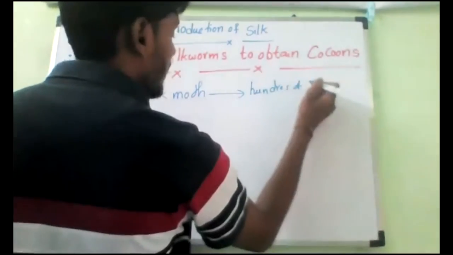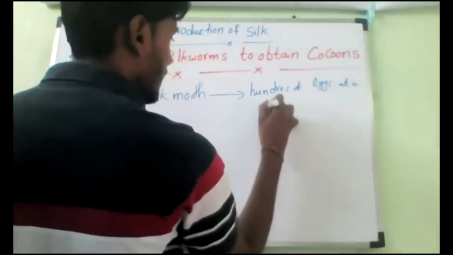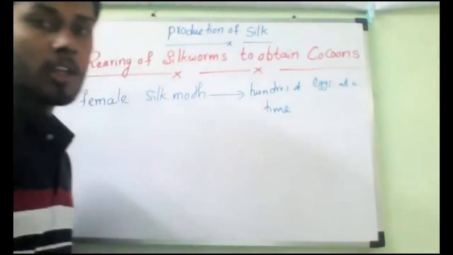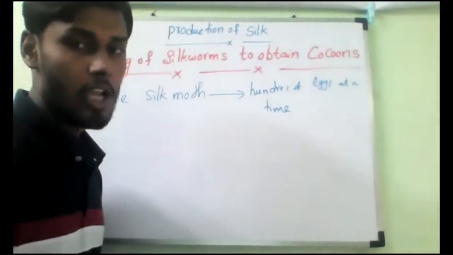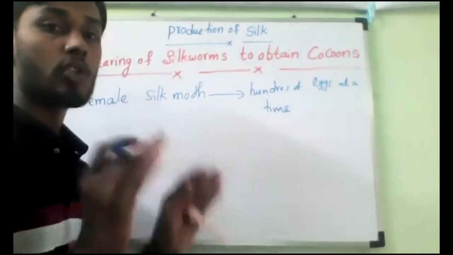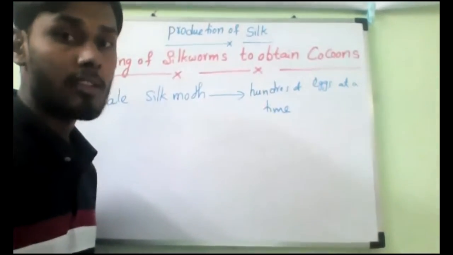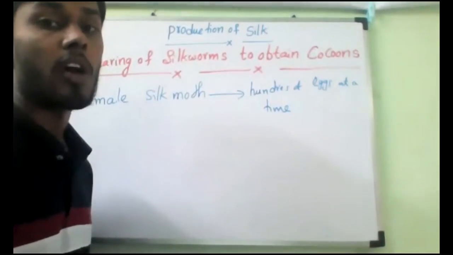Hundreds of eggs at a time, they will keep. So now they will lay the eggs. So after the eggs, what do we have to do? These eggs of the silk moth are stored carefully on paper strips or cloth strips and sold to silkworm farms.